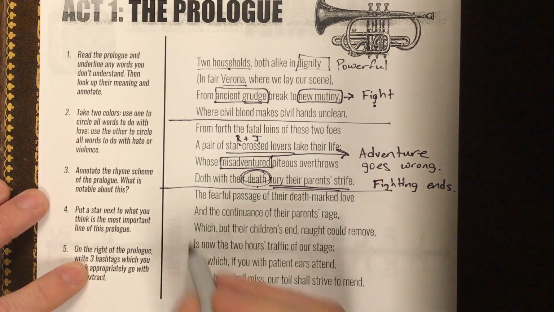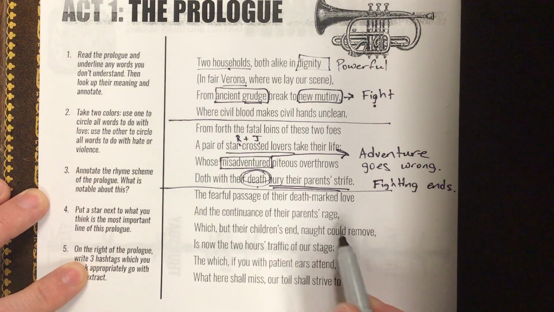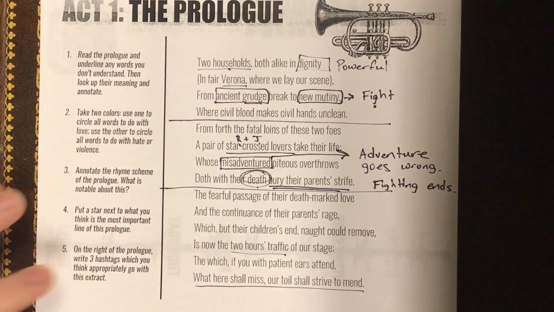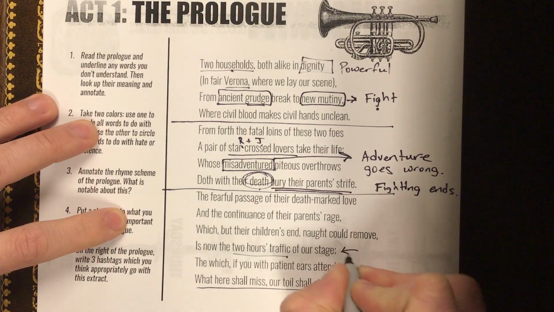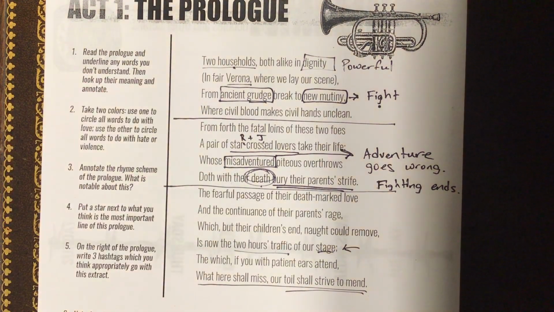So Shakespeare says this: "The fearful passage of their death-marked love, and the continuance of their parents' rage, which but their children's end not could remove, is now the 2 hours' traffic of our stage. The which, if you with patient ears attend, what here shall miss, our toil shall strive to mend." So he basically says this: for the next 2 hours, this play here on this stage is going to explain to us how it is that this death could have been avoided.